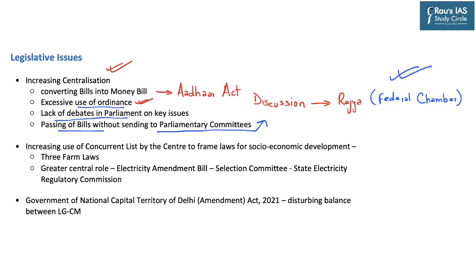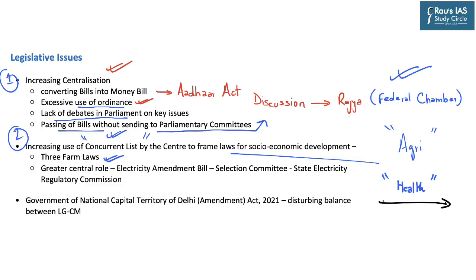Now, another point highlighted here is regarding the increasing use of concurrent list by the center to frame laws for socio-economic development. And in some of the entries utilized under concurrent list, most of the topics are found to be under the state list. For example, the 3 farm laws, which have now been repealed by the central government, were legislated under the concurrent list. However, we know that agriculture is a part of state list. Similarly, a number of steps were taken with respect to health epidemics or health emergency by the union government, although health is a part of state subject.